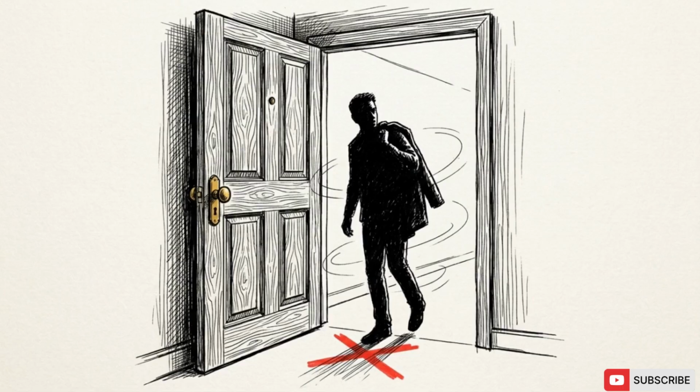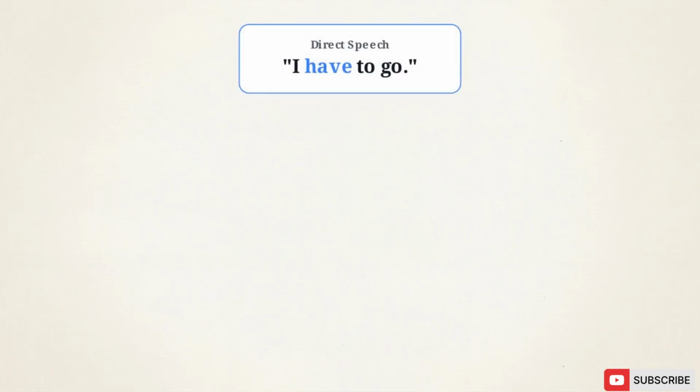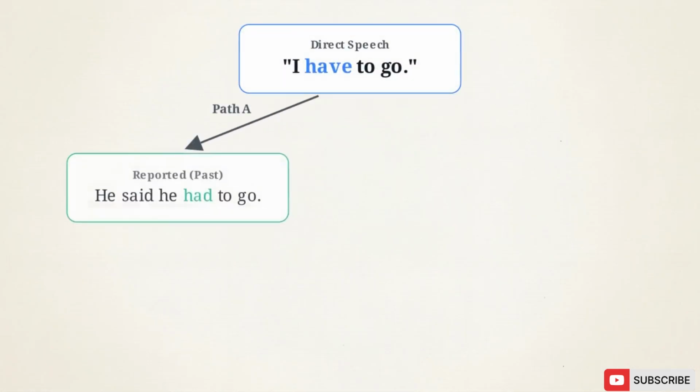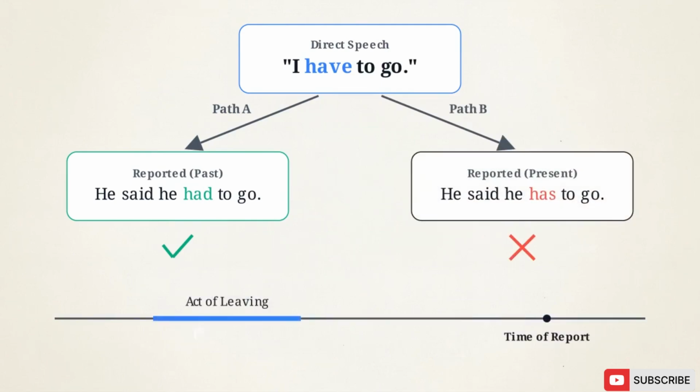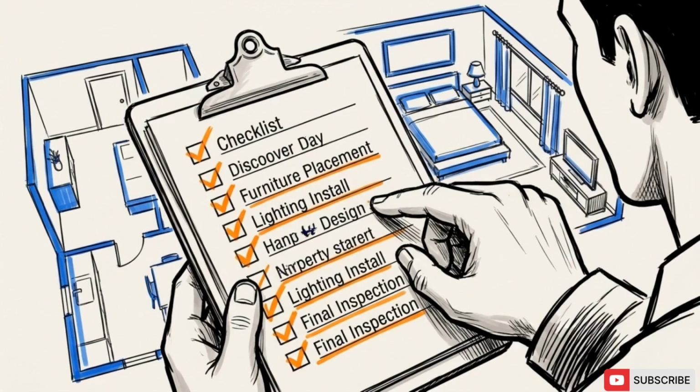Consider someone leaving a room and saying, "I have to go." We can apply the same model. Path A, "he said he had to go," is valid. Path B, "he said he has to go," fails. The act of leaving is finished. Using present tense creates a contradiction since the person is no longer there. When a situation has ended, the past tense shift becomes a functional requirement to maintain accuracy.